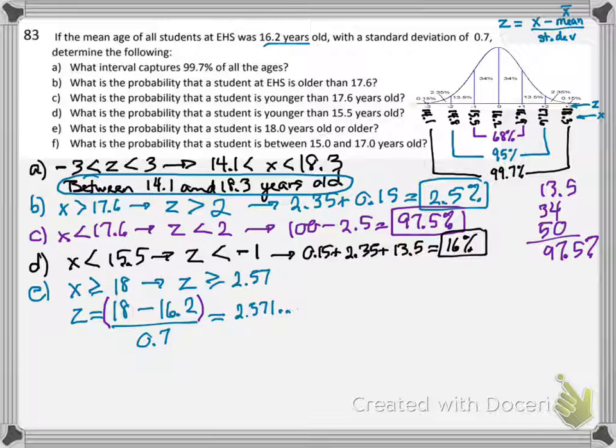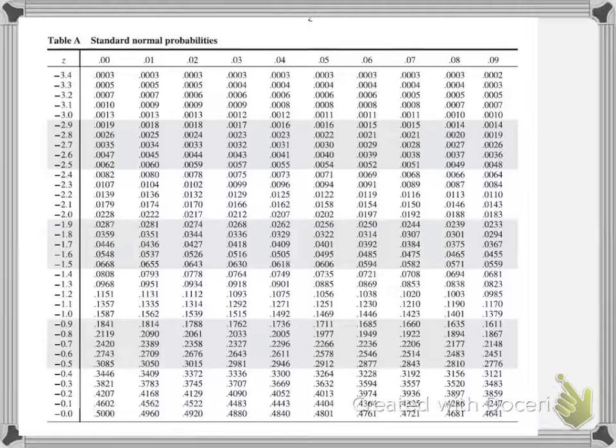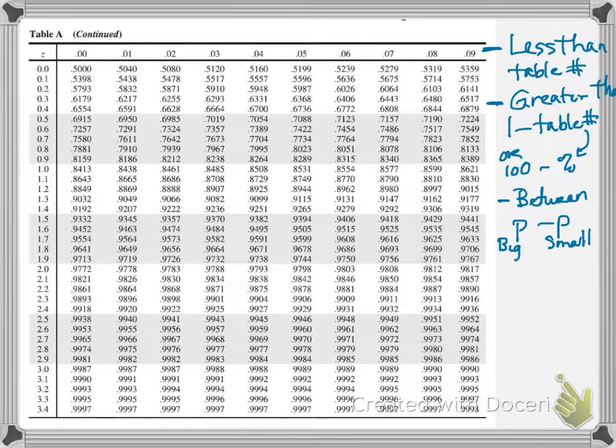2.57. Those are the negative z's. I need the positive z's. There's my z. I'm looking for the positive z. And I come down here and I see 2.5, but I want 2.57. So I look across the top and I see this 0.07, and I'm going to come in from here. I'm going to come down from here. I'm going to find this place where those two meet, 0.9949.